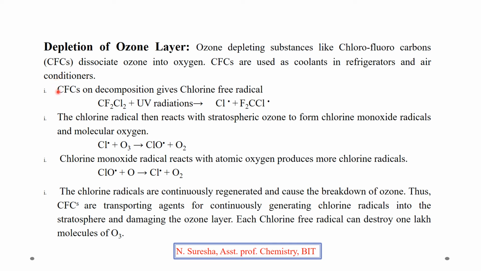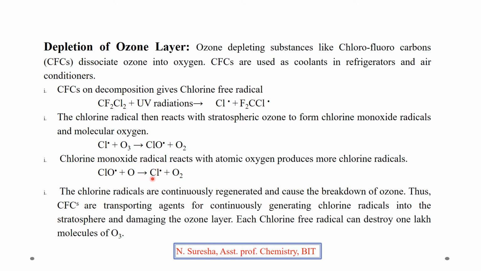These chlorofluorocarbons come into the atmosphere and go to the stratosphere. In the stratosphere, they react with UV radiations, forming chlorine free radicals. This chlorine free radical damages the ozone, giving chlorine monoxide free radical. This chlorine monoxide free radical reacts with the oxygen atom, giving more chlorine free radicals.